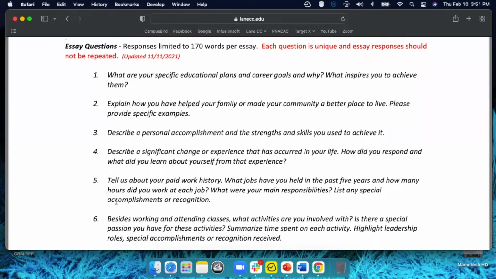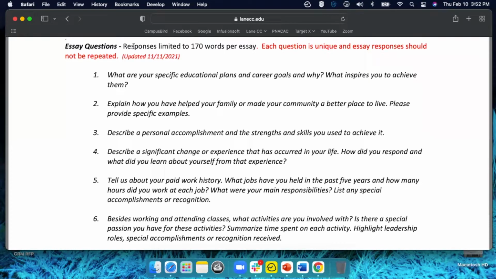If you're a Gmail user, Google Docs is really helpful because you can just paste them to a Google Doc, maybe title it like Lane Scholarship essay questions or whatever would work best for you. And that's where you can start kind of drafting your responses to those questions. You can share that document with an adult. They can look over that.